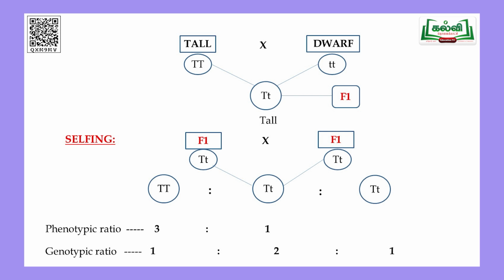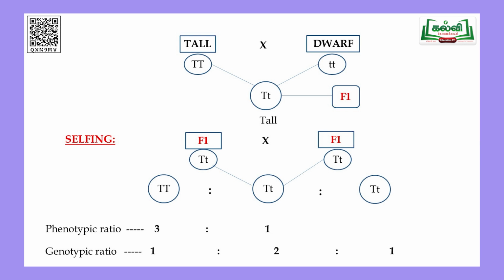So the tall father is having genes capital T, capital T. Capital T, capital T are nothing but a pair of genes which represent tallness of the male. Okay, that characteristic feature, tallness, is denoted by the gene capital T, capital T. Same way, female dwarfness is represented by small t, small t. Why should you write T, T, t, t in pairs? Always remember, genes occur in pairs only in our body. That is why Mendel also denoted tallness as capital T, capital T, and dwarfness as small t, small t. So this is the parent.